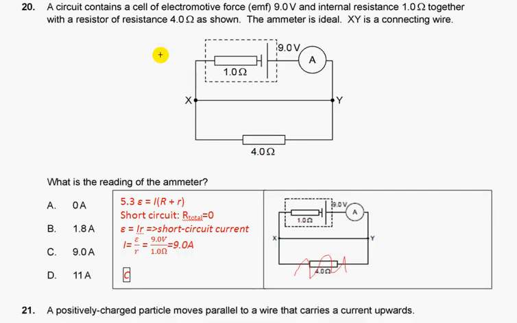A circuit contains an electric cell, 9 volt, internal resistance 1 ohm, together with a resistor of resistance 4 ohms. The ammeter is ideal. XY is a connecting wire. What is the reading of the ammeter? The connecting wire is connected in parallel to the 4 ohms. So actually the total resistance of this part is negligible, because for parallel connection it is less than the smallest. So this is called short circuit. So this resistor doesn't do anything.